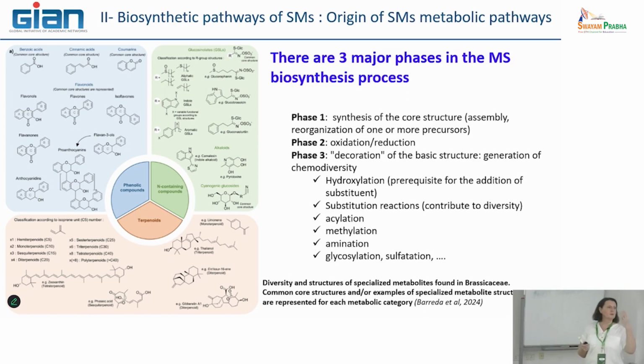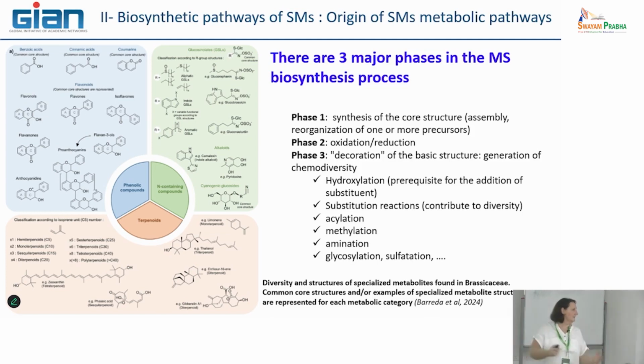Whatever the type of specialized metabolite that is produced, the process of the metabolic pathway is organized in 3 phases. The first one is the synthesis of the main precursor, what I called the core in the last slide of my previous presentation. Phase 2 is how to functionalize this core in order to give it more reactivity. This is done mainly by oxidation and reduction activity.